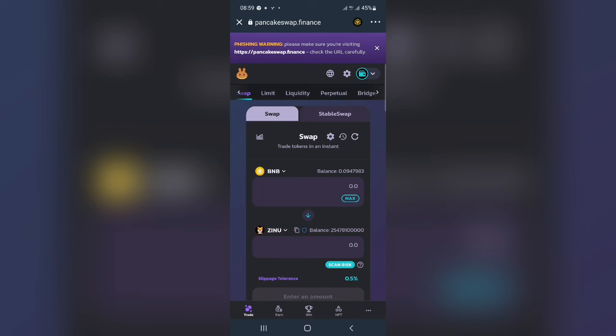Whenever you appear over here, you have to know the type of token you want to buy, and make sure you have BNB at the top. So now I have my Zenu over there already.